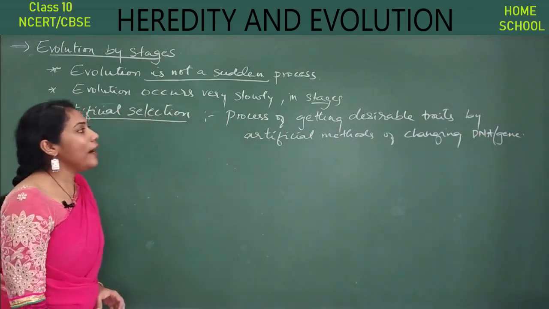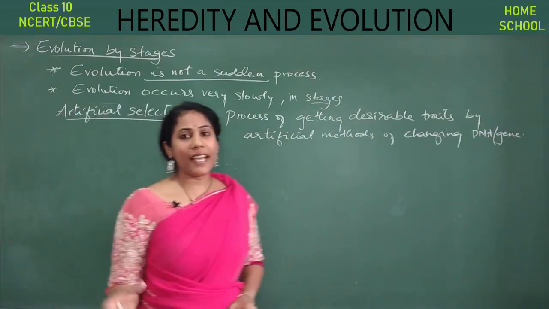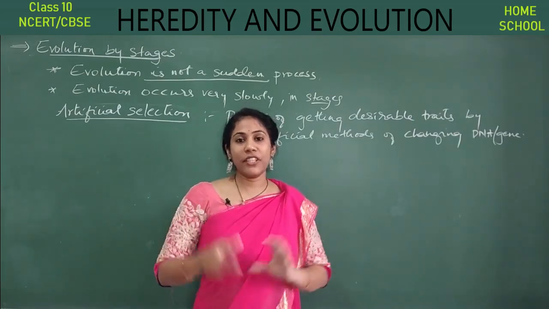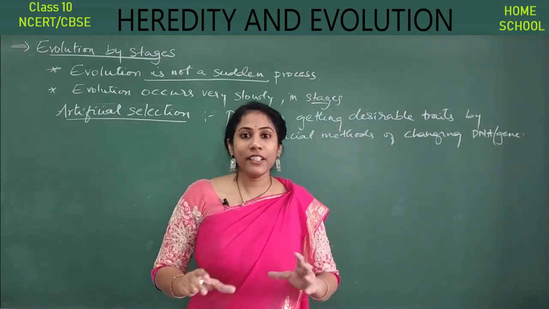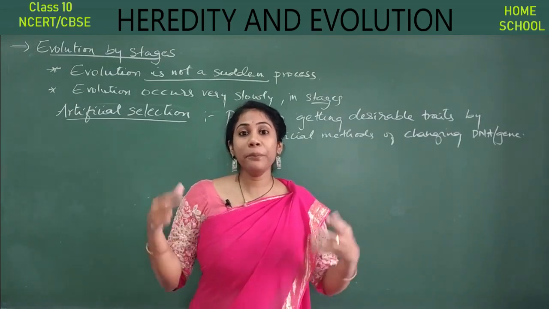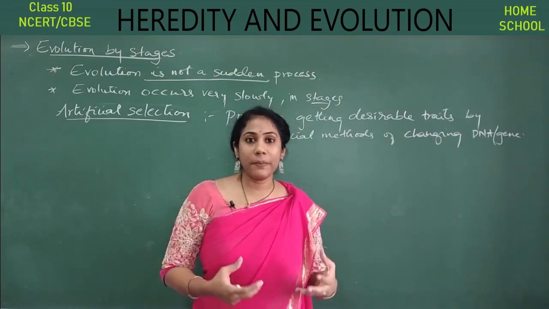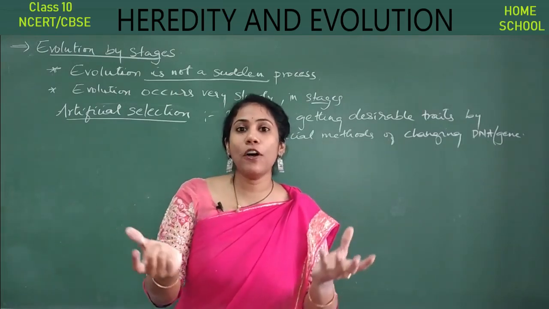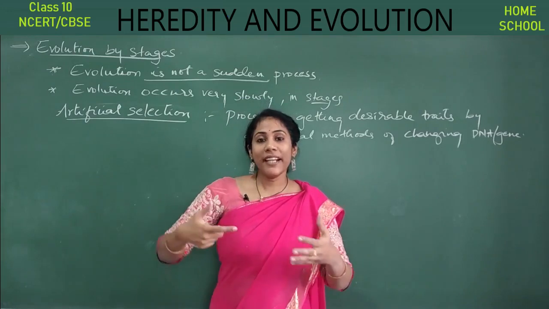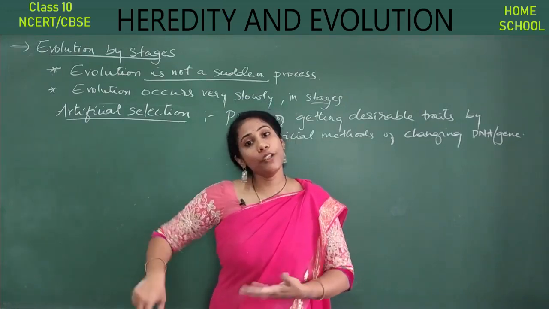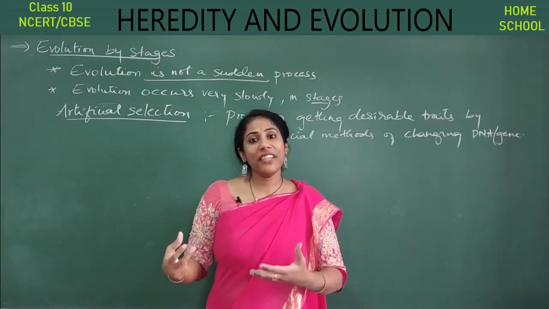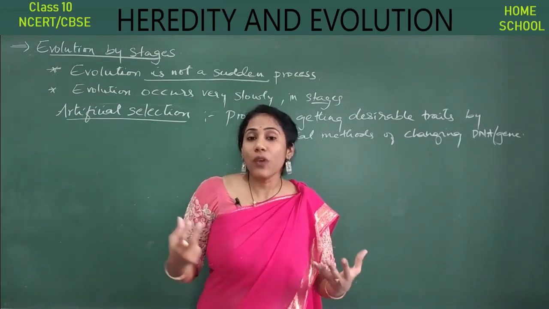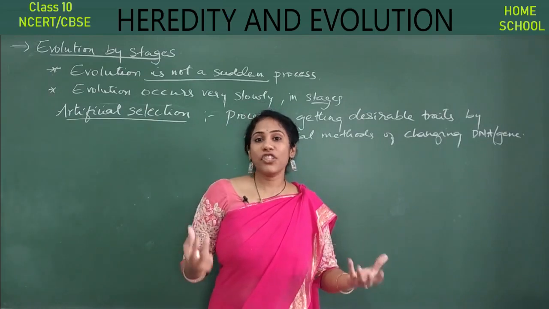Say a man wants a certain character, for example in a plant, he has a certain vegetable plant. He did not like that vegetable. He wanted to improve the characters of that vegetable. So what he will do is try to change the genetic character of that plant so that he can get another new vegetable which has the characters that he wanted. Okay, so this is what we actually call artificial selection.